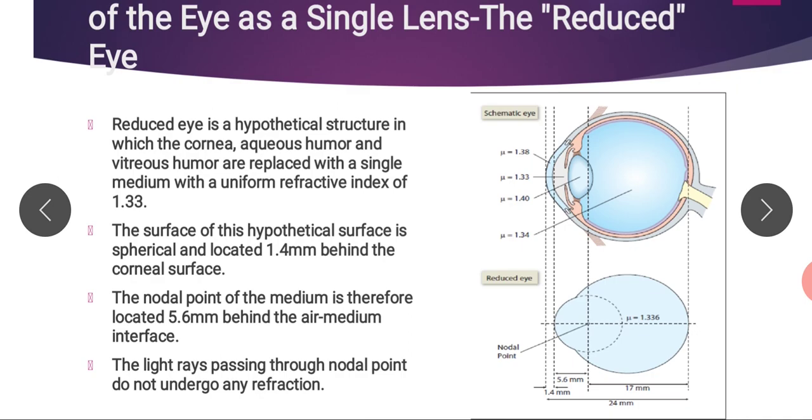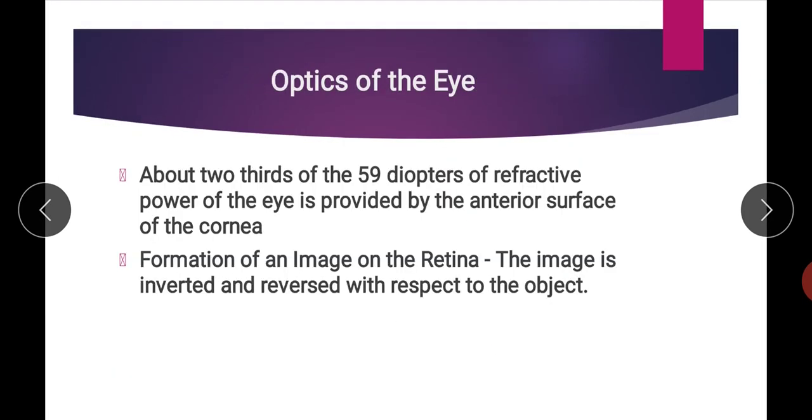So, the power of the reduced eye is 59 diopters. Actually, the power of the schematic eye or actual eye is also 59 diopters, because the distance between lens and retina is also 17 millimeter. So, that is why the power of our eye is 59 diopters.